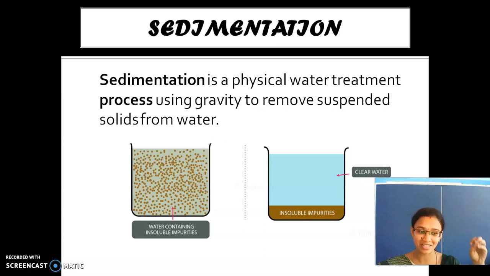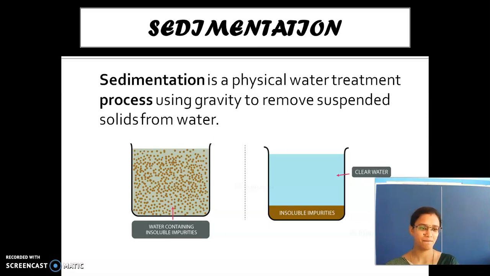Due to the process of sedimentation, the things which are not able to dissolve in this water will settle down. The lighter particles will float on the sea or river, but the heavier particles will sink. So the sedimentation process takes place. They are pulled towards the earth due to the force of gravity.